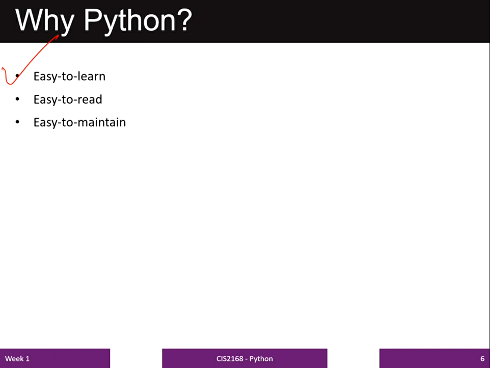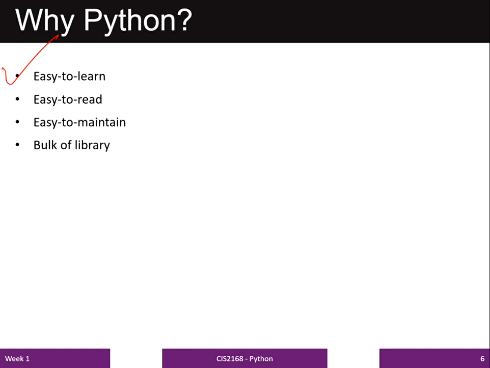The next feature is easy to maintain. Python code is fairly easy to maintain because it has fewer keywords and the syntax is very simple. Python supports a massive library, so a bulk of libraries is there, which are very portable and cross-platform. So the same library can be used on Linux, Windows, or any other platform.